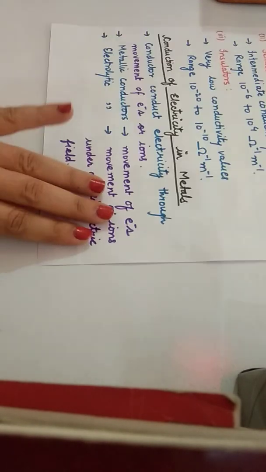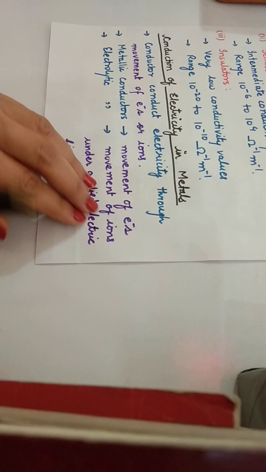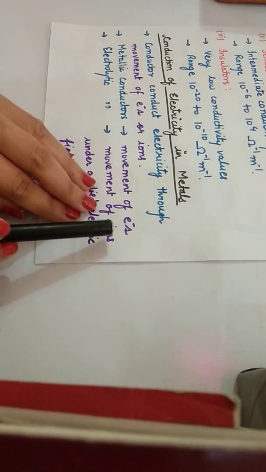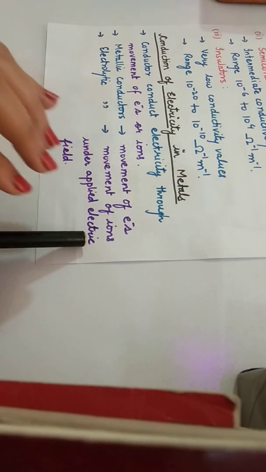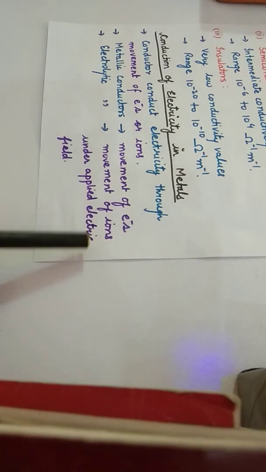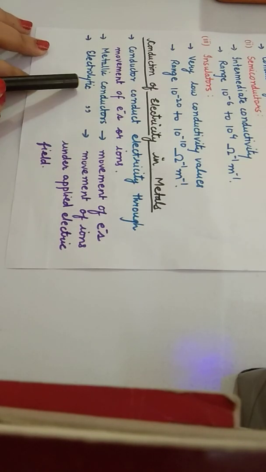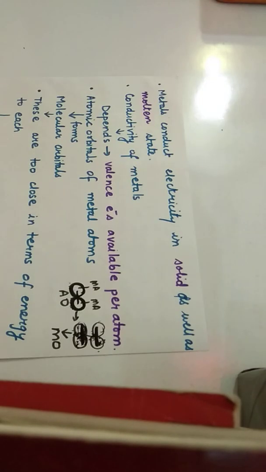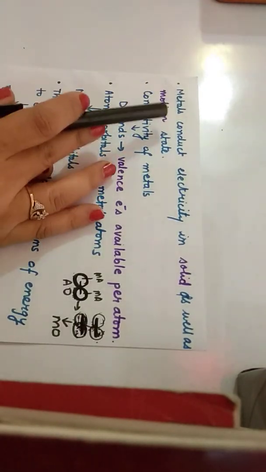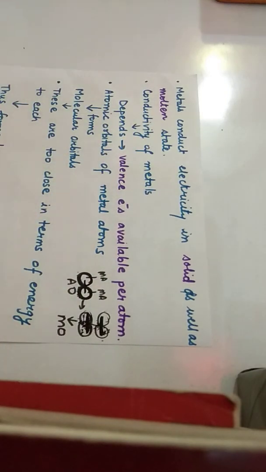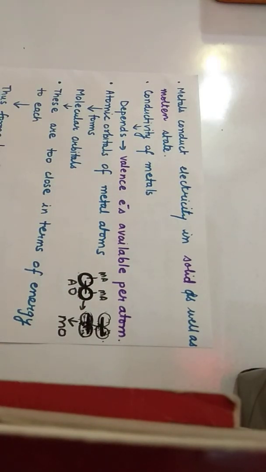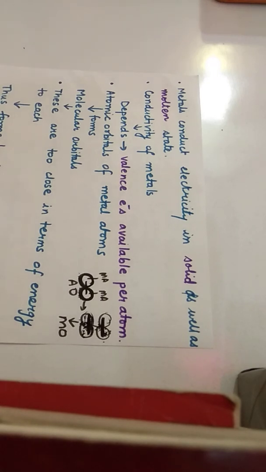In the same way, whenever a solid conducts electricity due to the movement of ions in an electric field, then those are electrolytic conductors. So this is the difference between the two. In metallic conductors it is the movement of electrons, and in electrolytic it is the movement of ions. Metal will conduct electricity in both solid as well as in molten state. Molten is basically that which can flow. So metals can conduct in both the states.